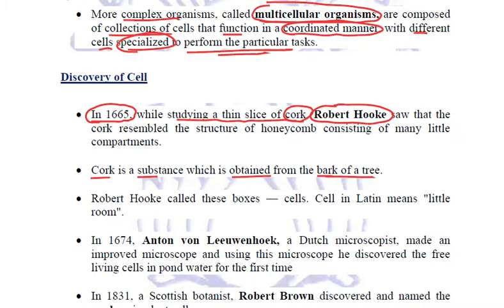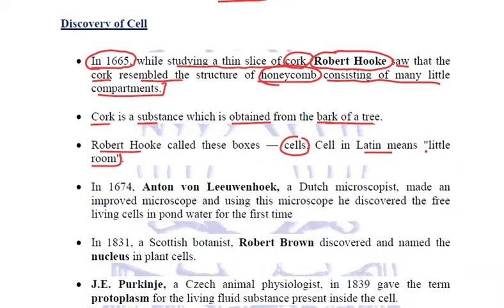So Robert Hooke, while he was studying a thin slice of cork, he saw that the cork resembled the structure of honeycomb, as in it also consisted of many little compartments. And these compartments, these boxes, were termed as cells by Robert Hooke, which in Latin means little room or little compartment. Right? So the dead cells were discovered by Robert Hooke first of all in cork. Robert Hooke discovered these cells with his primitive microscope, self-made primitive microscope.